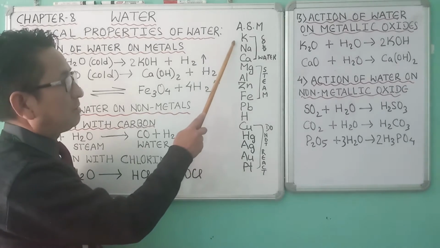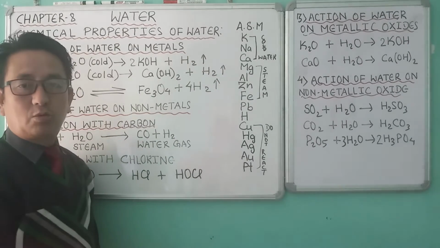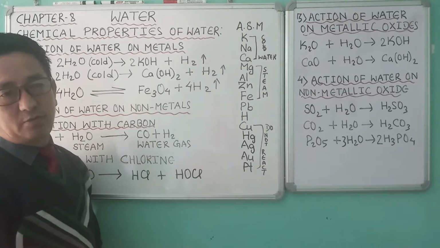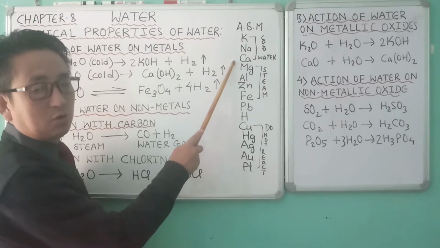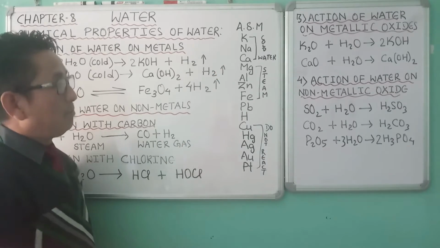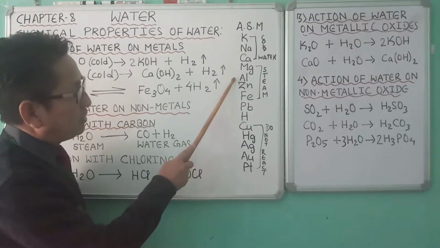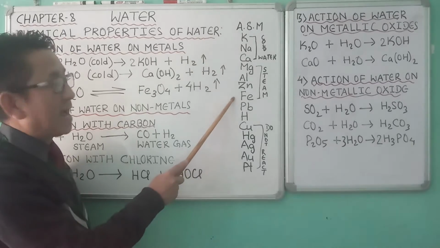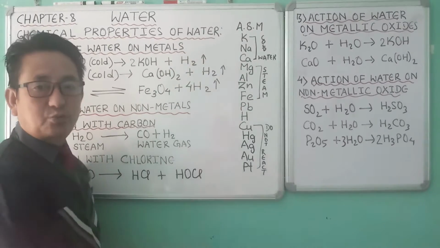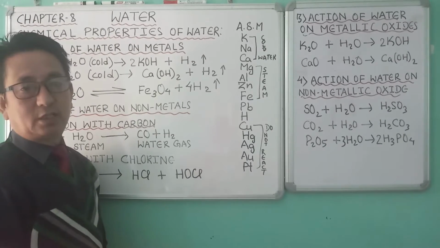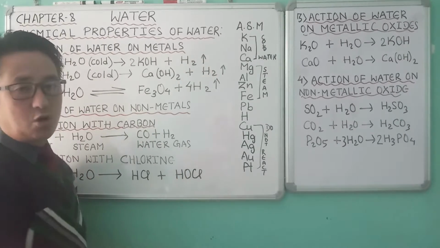The reaction of potassium and sodium with cold water is highly exothermic, and the reaction of calcium with cold water is controllable. Below calcium, magnesium, aluminium, zinc, iron react with steam. However, magnesium reacts with boiling water, but this reaction is slow.